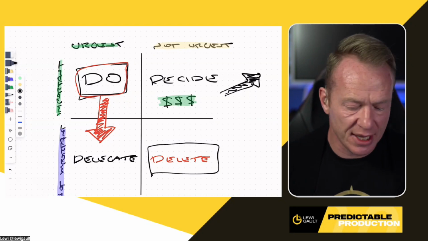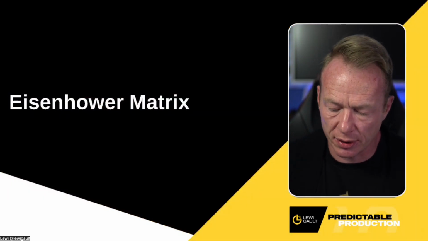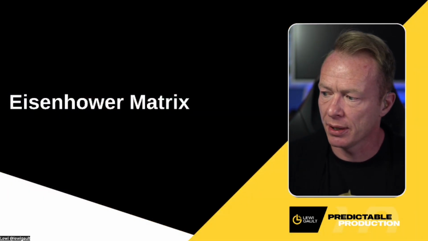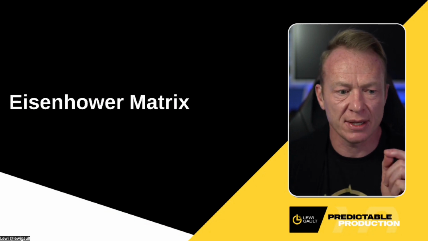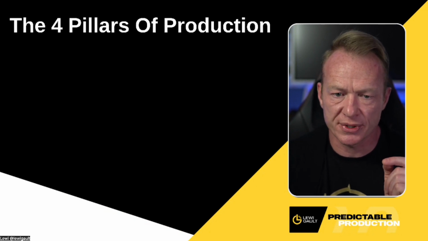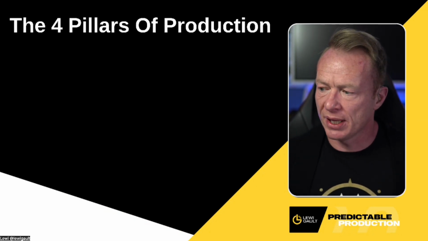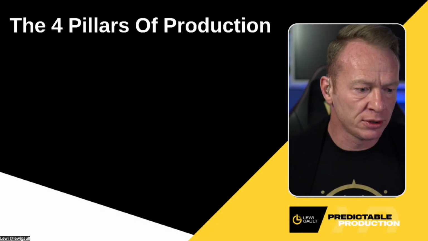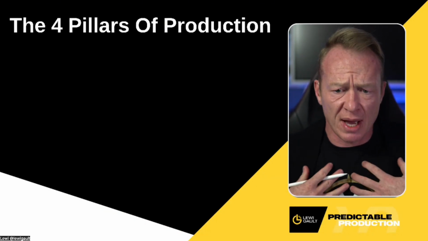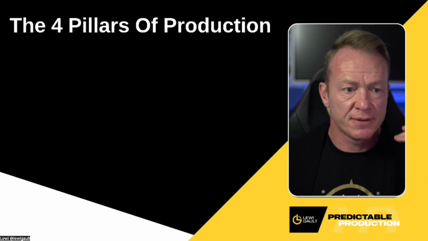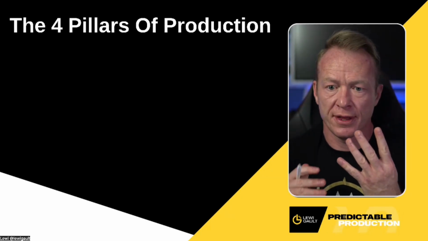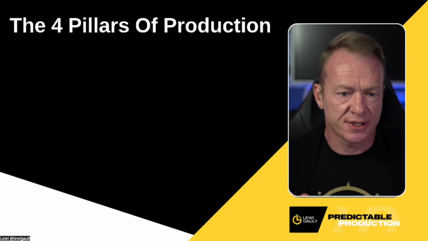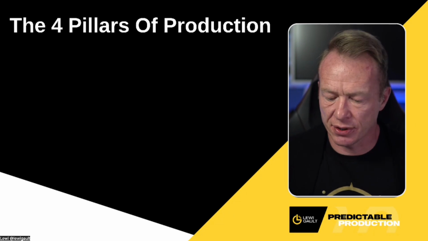All right, let's get back to our presentation. Now, the last thing we're going to talk about before we get into the prompts and into ChatGPT are the four pillars of production. In anyone's business, I believe there are four core pillars that determine the outcomes of your business and how successful it's going to be.